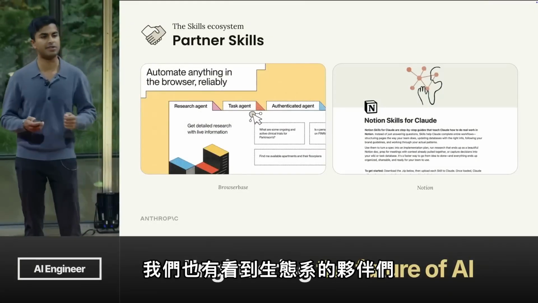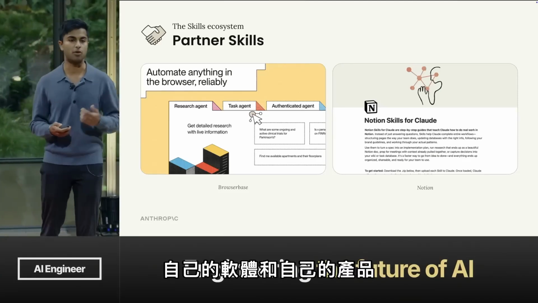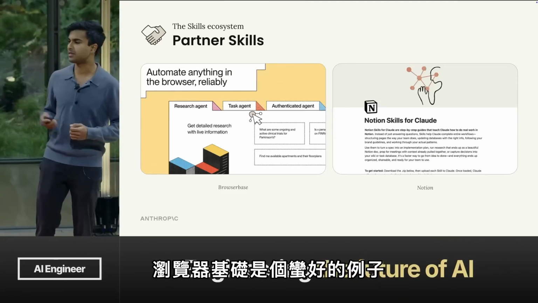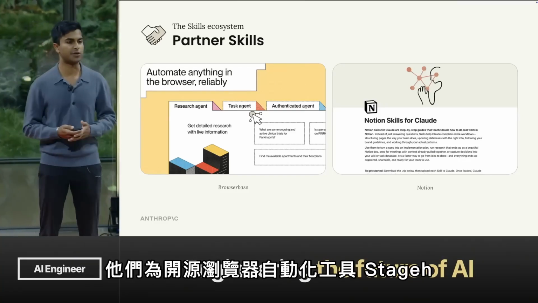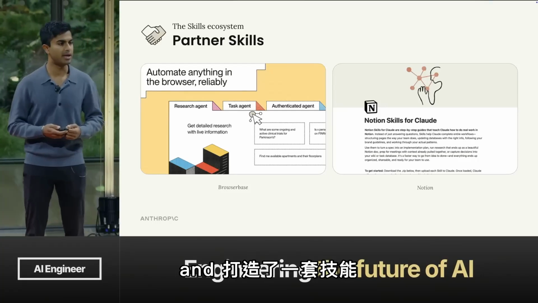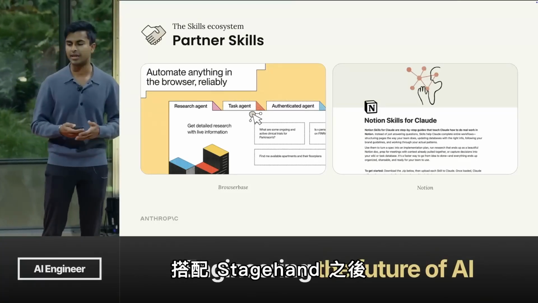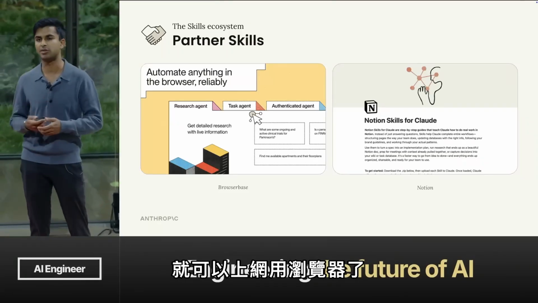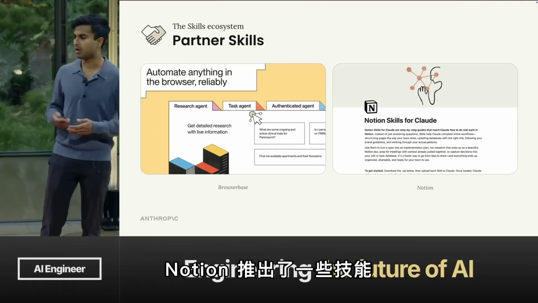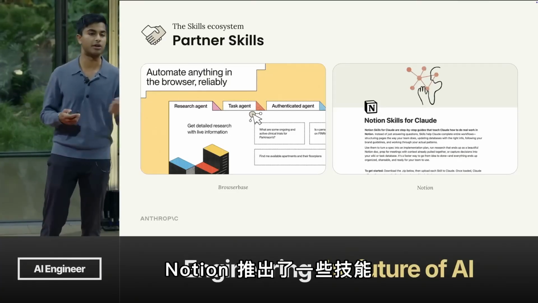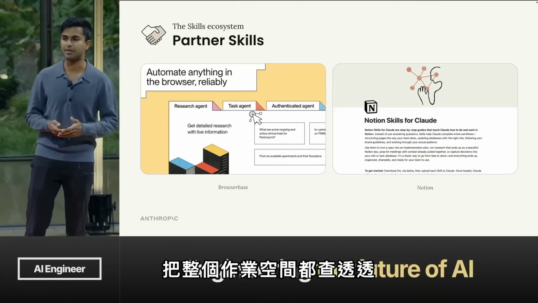We've also seen partners in the ecosystem build skills that help Claude work better with their own software and products. BrowserBase is a pretty good example of this. They built a skill for their open source browser automation tooling, Stagehand. And now Claude, equipped with this skill and with Stagehand, can navigate the web and use a browser more effectively to get work done. And Notion launched a bunch of skills that help Claude better understand your Notion workspace and do deep research over your entire workspace.